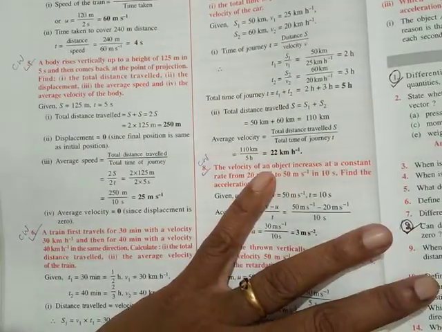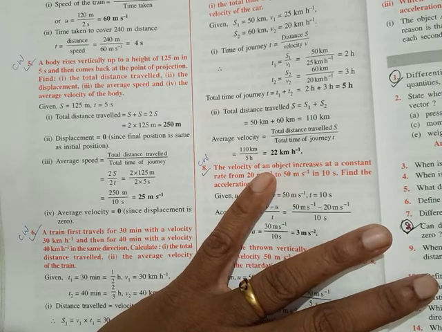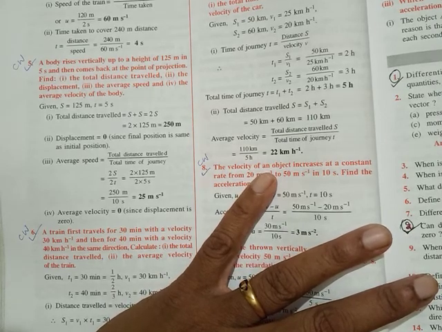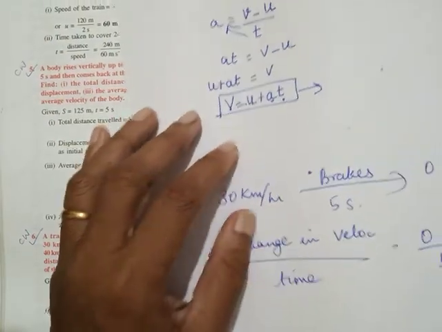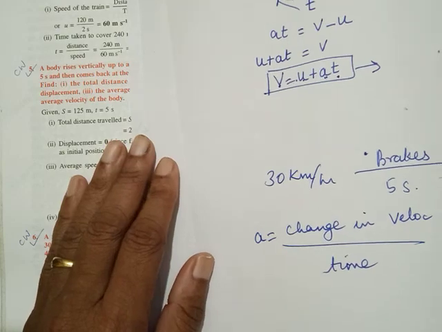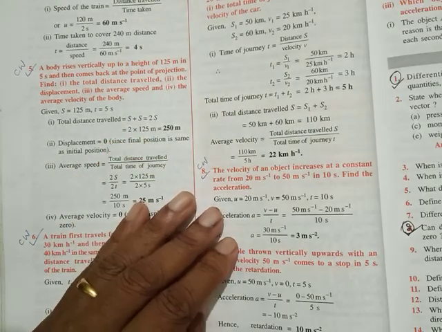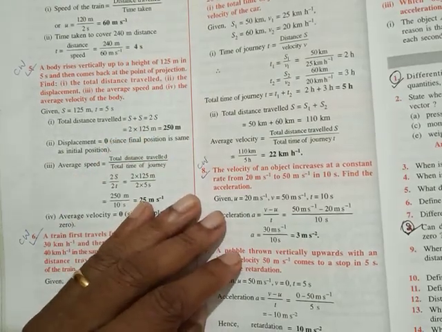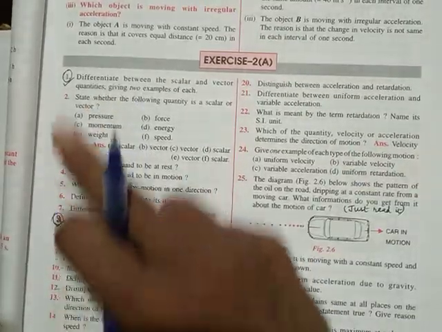Now we have some numericals based on average speed, average velocity, and then based on this equation. I'll be doing some example questions, and the exercise I'll give as homework. Before that, you have written these two answers.